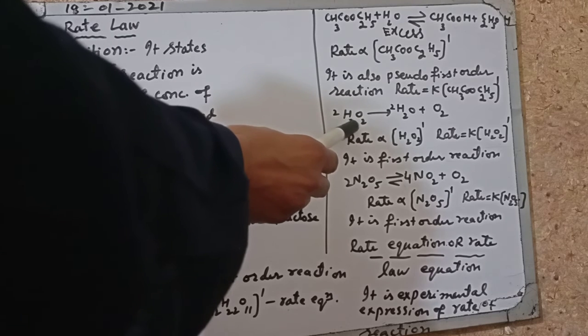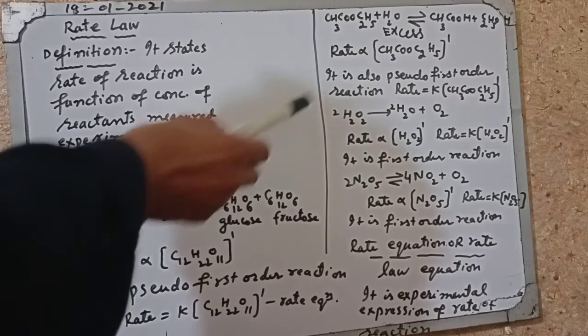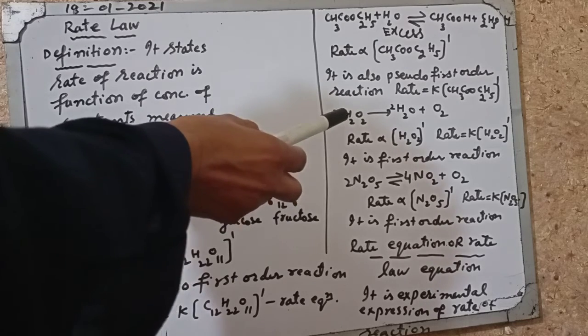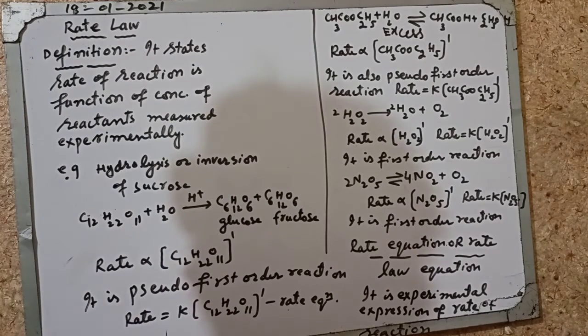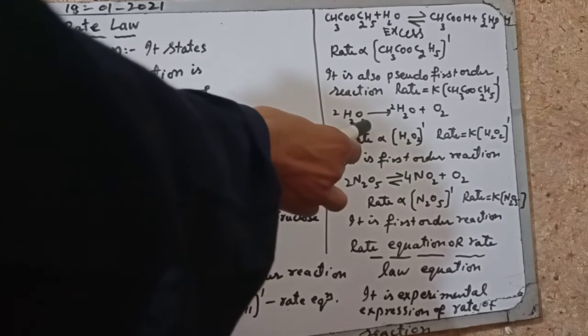When we double the concentration of hydrogen peroxide, the rate of reaction becomes double. If when we double the concentration the rate increases 4 times, then it depends on the second power. If we double the concentration and the rate increases 8 times, then it depends on the third power. Here, by doubling the concentration of hydrogen peroxide the rate doubles, so it depends on the first power of its concentration. It is a first order reaction.